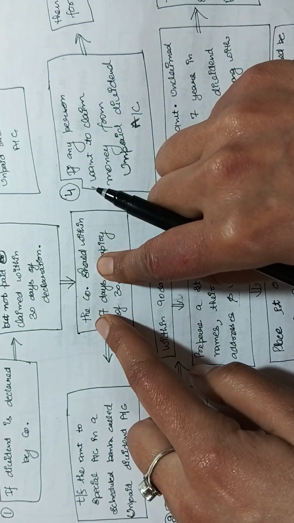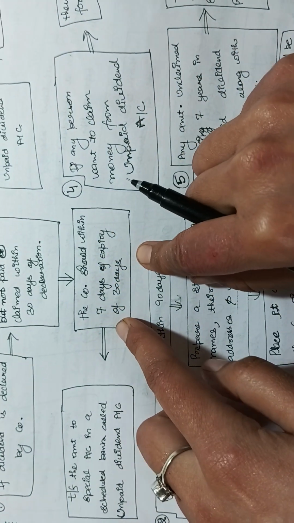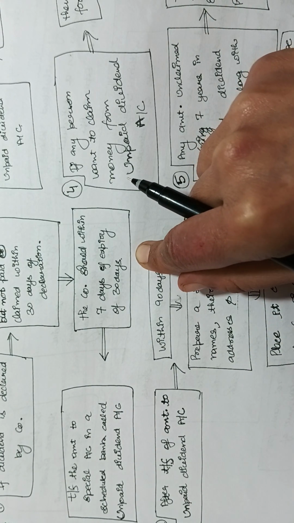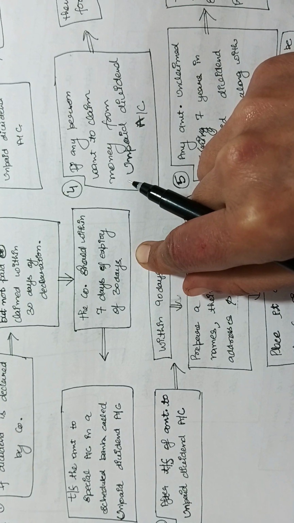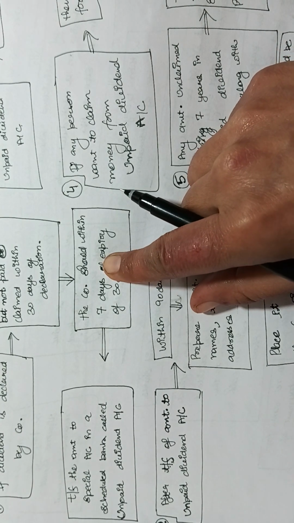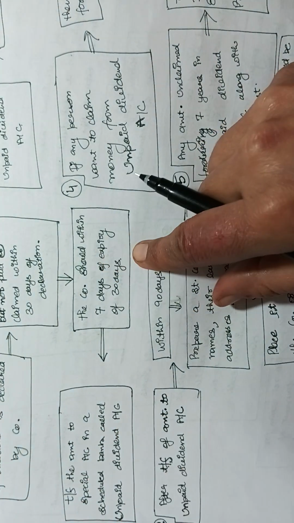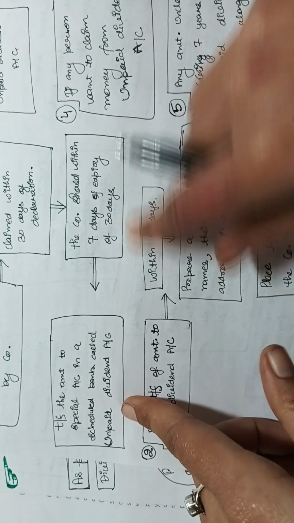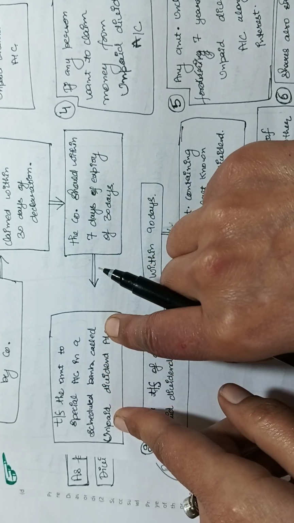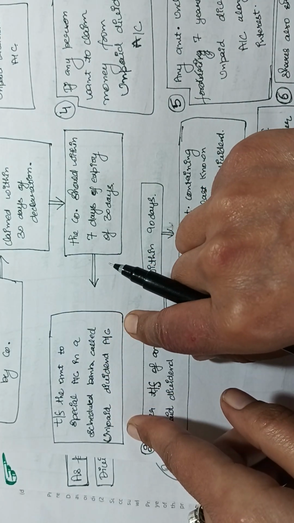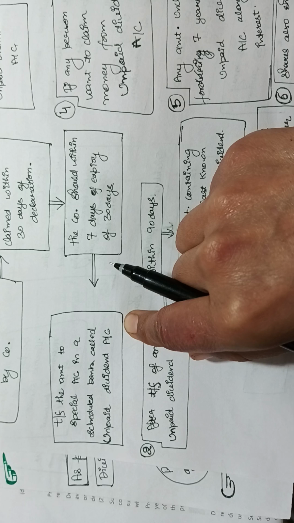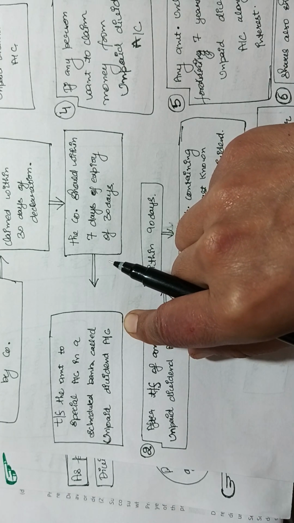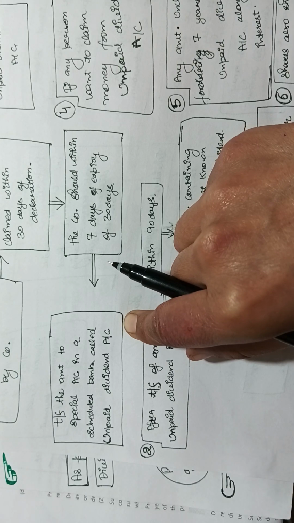And then if the company doesn't pay the dividend, or if the shareholder doesn't claim the dividend, then after the expiry of the 30 days, within 7 days, the company will transfer the amount to a special account in a scheduled bank called the unpaid dividend account. Okay. So the company will transfer the amount to the unpaid dividend account within 7 days after expiry of the 30 days.